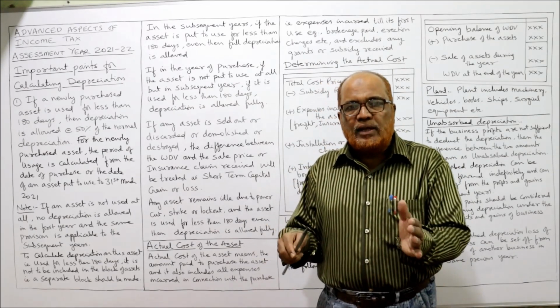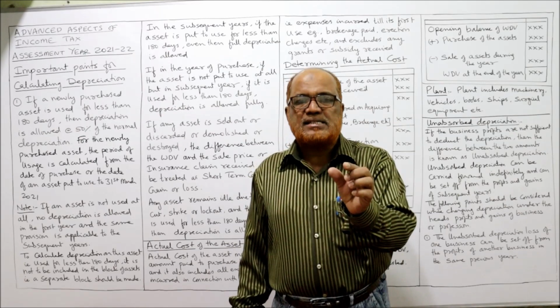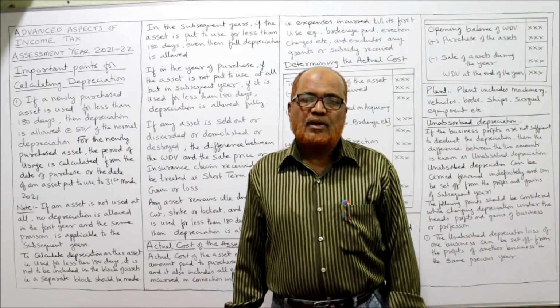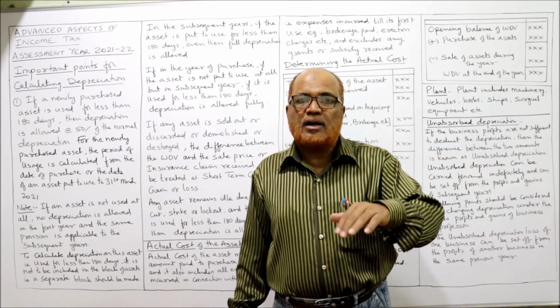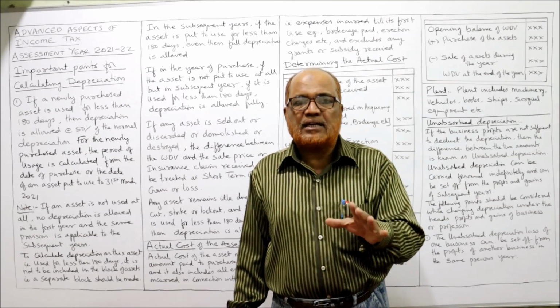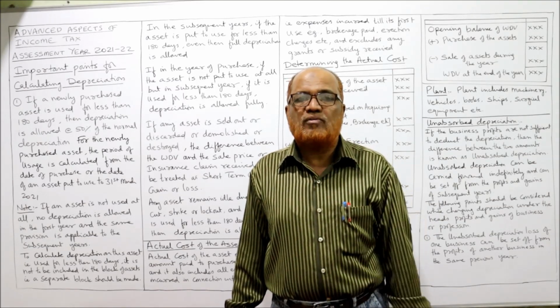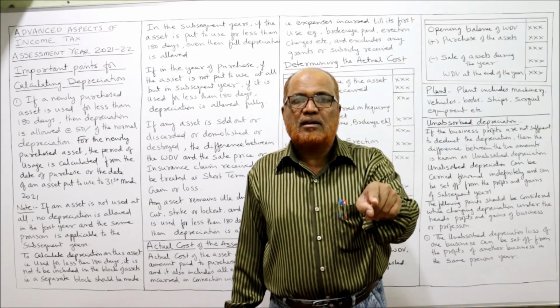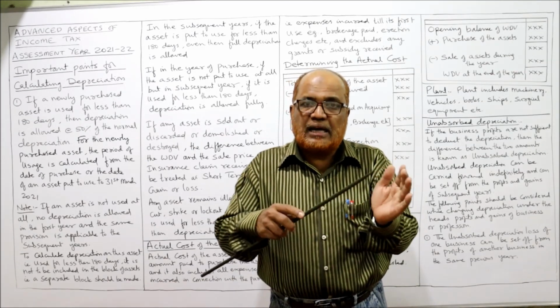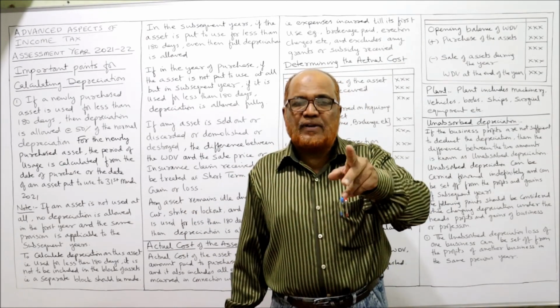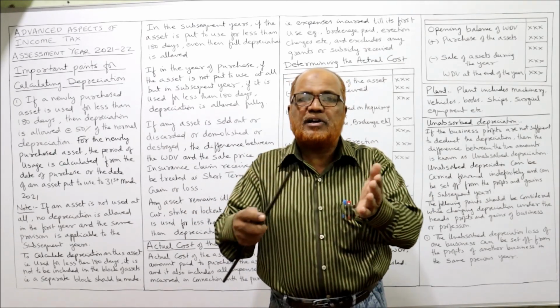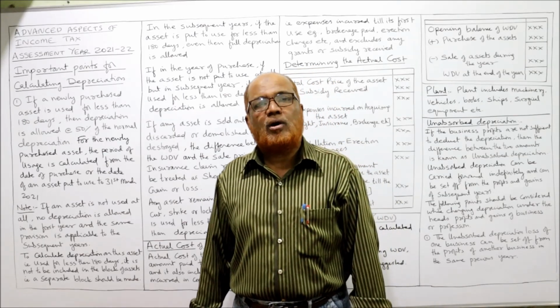Suppose during the current year, one of the assets was sold, discarded, demolished or destroyed. In that case, no depreciation will be charged in that year. The difference between the sale price and WDV will be treated as short-term capital gain or loss.